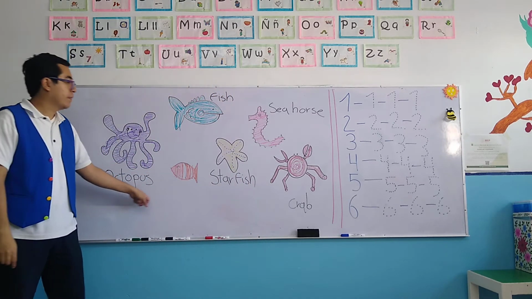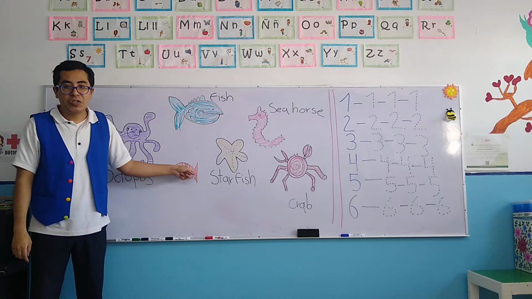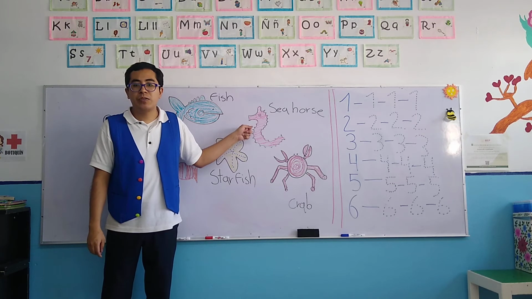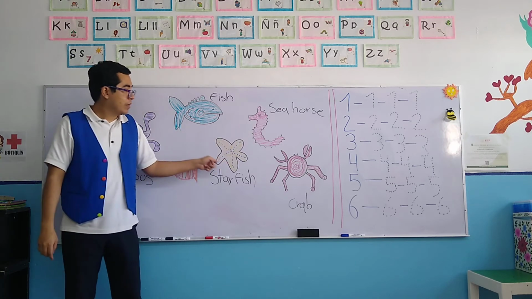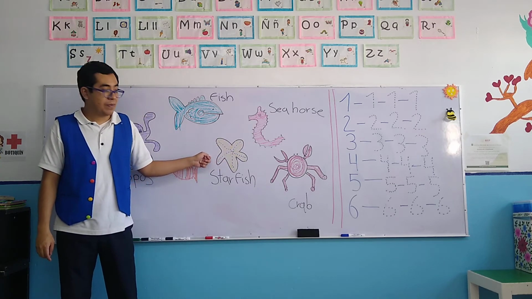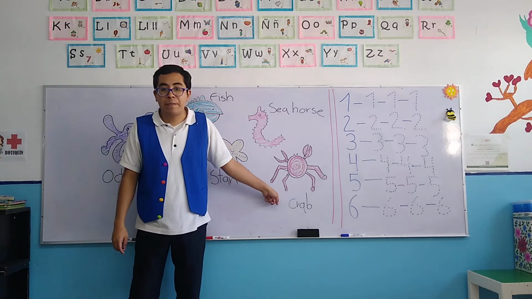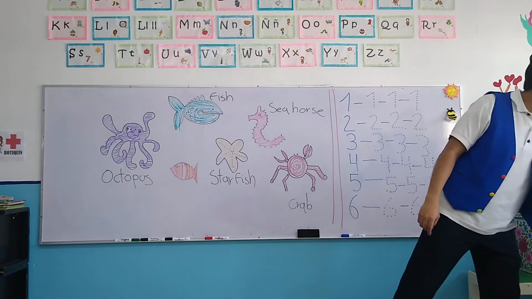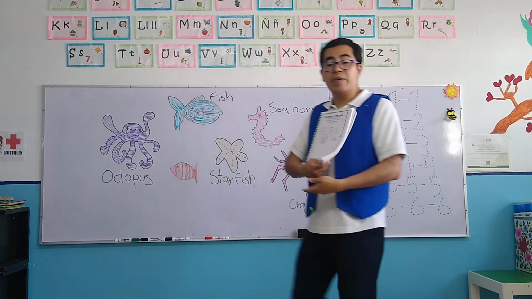Octopus, fish, seahorse, starfish, crab. Excellent. The activities of today, my children, consist of 3 pages.